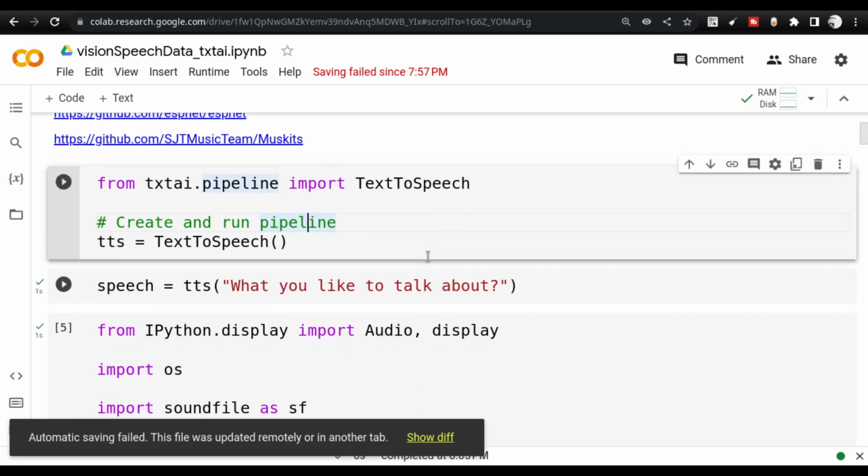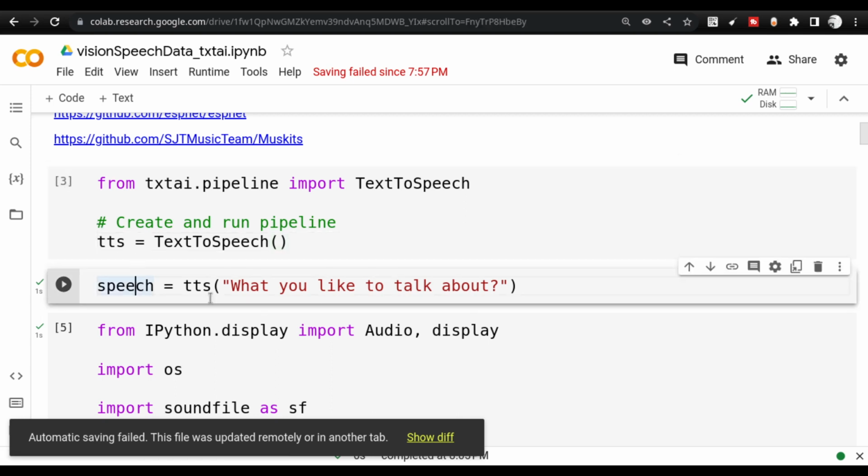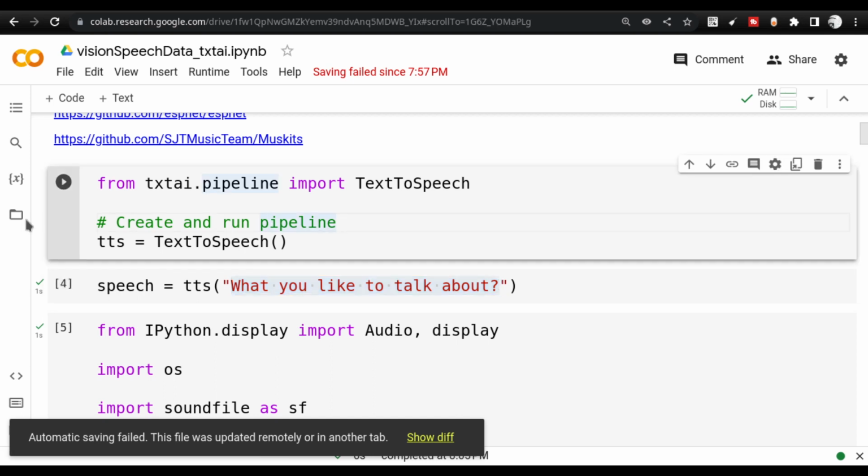In order to initiate the pipeline, we just have to call the pipeline class. That initiates it and also pulls down the model. Once the model is pulled down, all you need to do is give the text that you want to convert. This is already done here. I will just execute it again, because I want to show you the model that is getting used, because that is more important, correct?